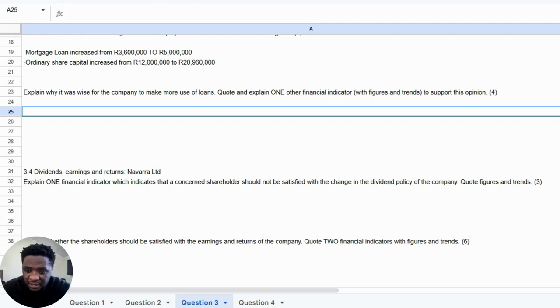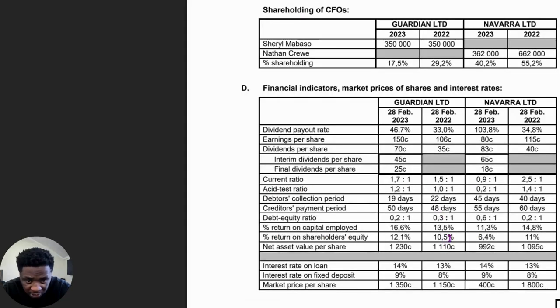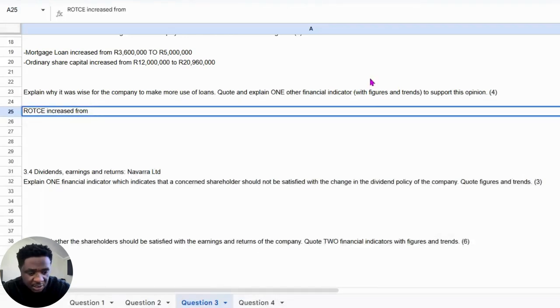So we're going to quote the ratio first. They said quote and explain one financial indicator, so that's what I'm doing. So return on total capital employed improved. It was from 13.5% to 16.6%. Okay. Cool. So you're going to point that out because now we've quoted the ratio.